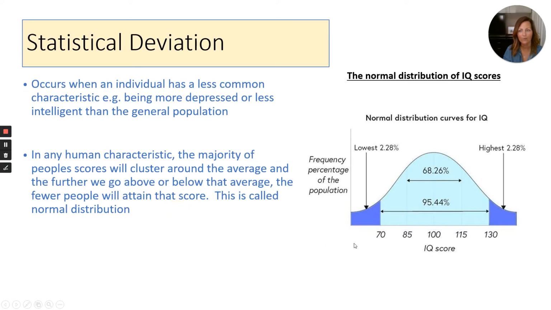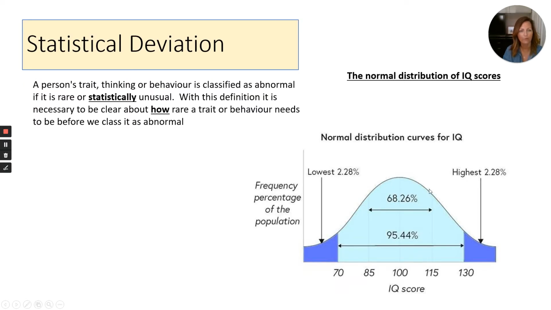So we can see here we've got the normal distribution curve for IQ. So you can see that the vast majority of people will fall in this part for what their IQ score was. And then these outlying parts, the ones that are the lowest 2.2% of the population, or 2.3%, and the highest 2.3%, these are our very, very rare outliers.